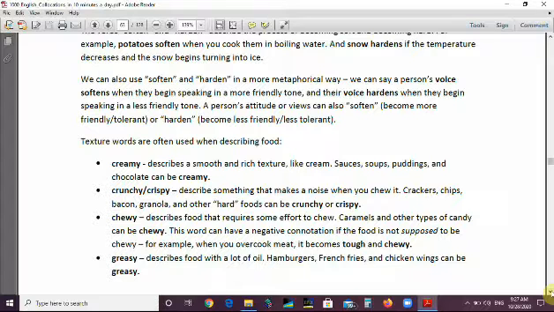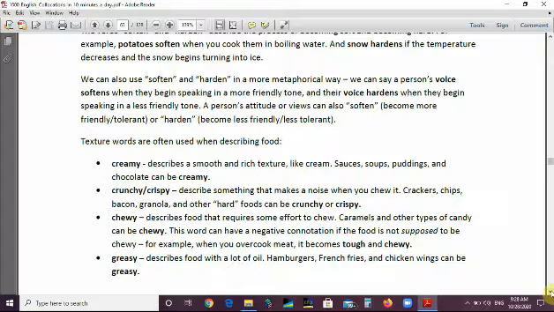We have creamy, describes smooth and rich texture, like cream. Sauces, soups, puddings, and chocolate can be creamy. We have crunchy or crispy. Crunchy or crispy describes something that makes a noise when you chew it. Crackers, chips, bacon, granola, and other hard foods can be crunchy or crispy. Chewy describes food that requires some effort to chew. Caramels and other types of candy can be chewy.